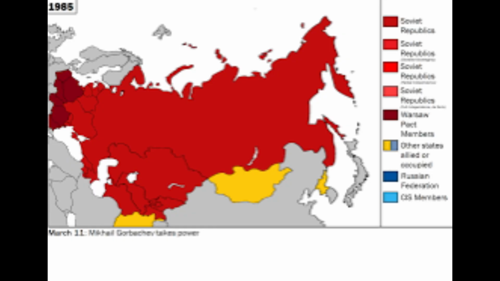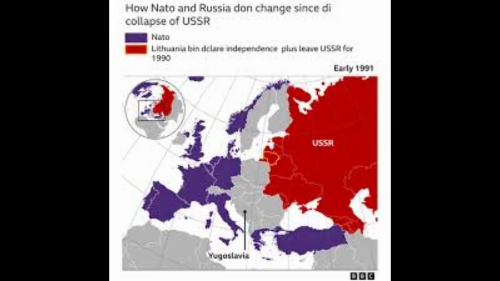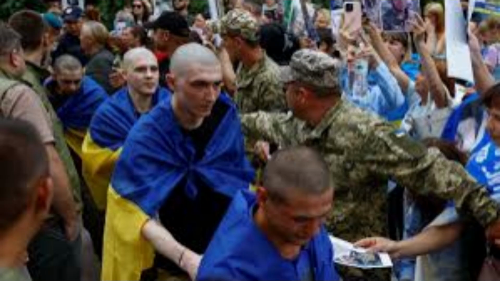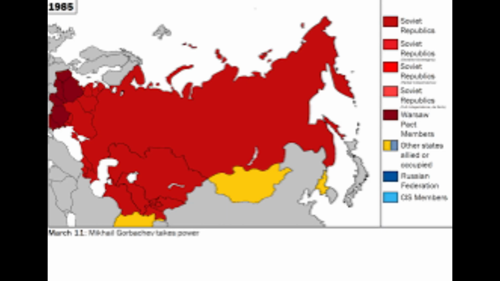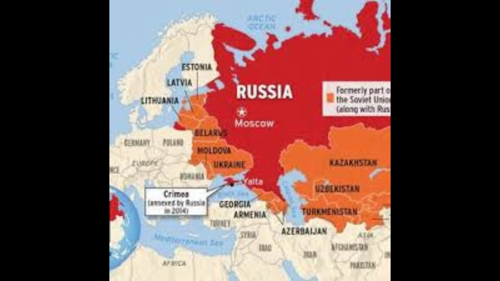To understand the war, we need to go back first to 1991. That's when Ukraine became independent following the collapse of the Soviet Union. But Russia never fully accepted Ukraine's westward ambitions, especially NATO and EU membership. In 2014, Ukraine overthrew its pro-Russian president. Russia responded by annexing Crimea and backing separatists in eastern Ukraine. This began a low-intensity war that lasted for 8 years until things escalated drastically in 2022.